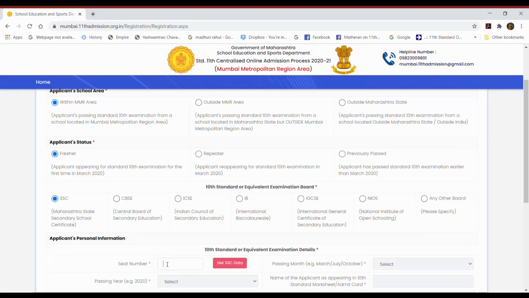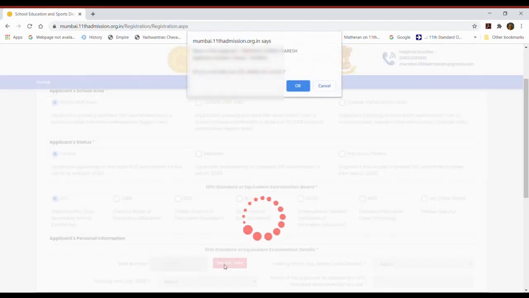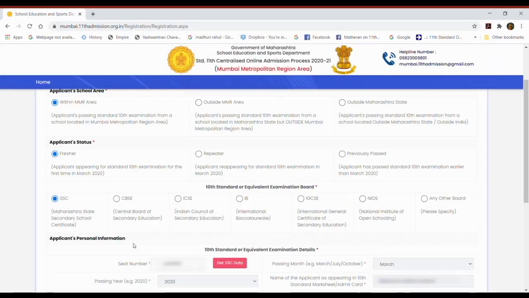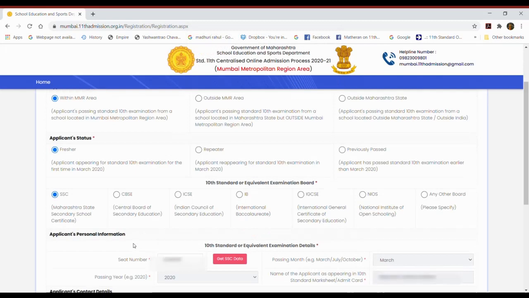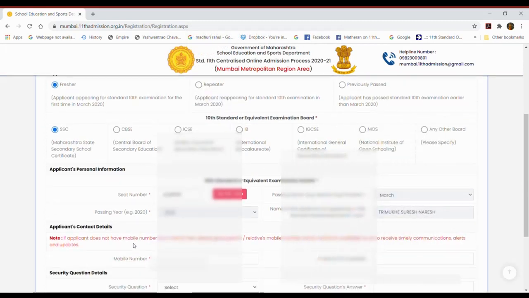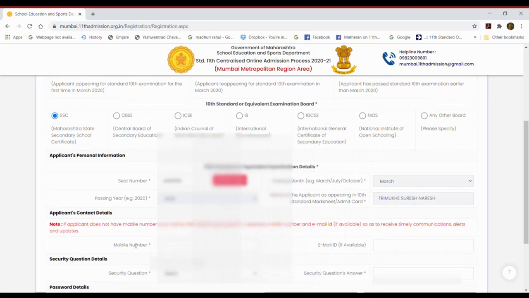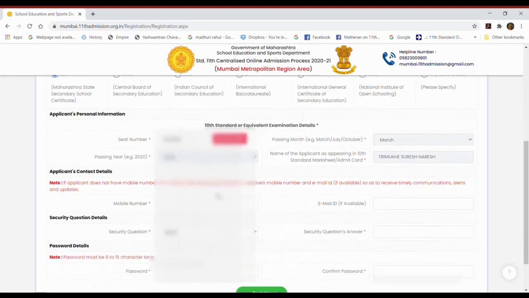You will have to enter your SSC seat number. So for the demo purpose, I'm putting the seat number, and once you put the seat number, you will have to click on get SSC data. The pop-up box will come. Are you sure the seat number is correct? Yes, once you enter the seat number, the fresher student and SSC board student, they will get the information automatically.